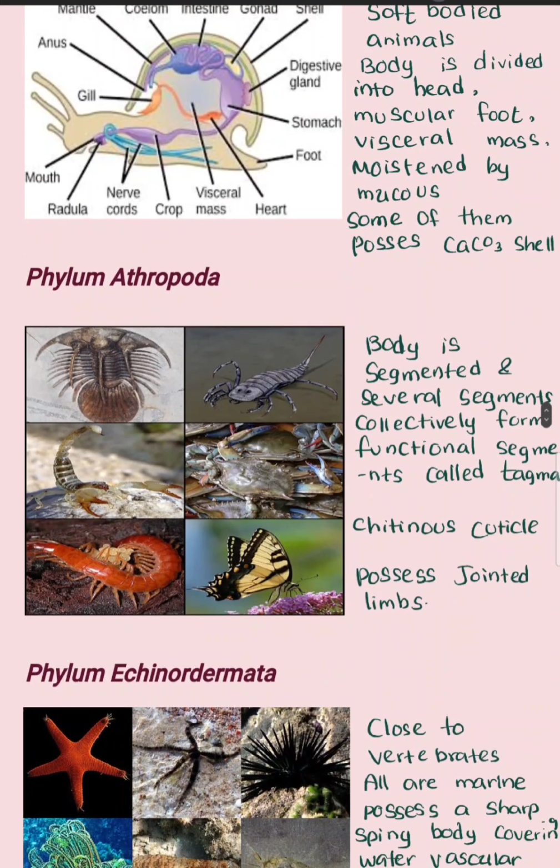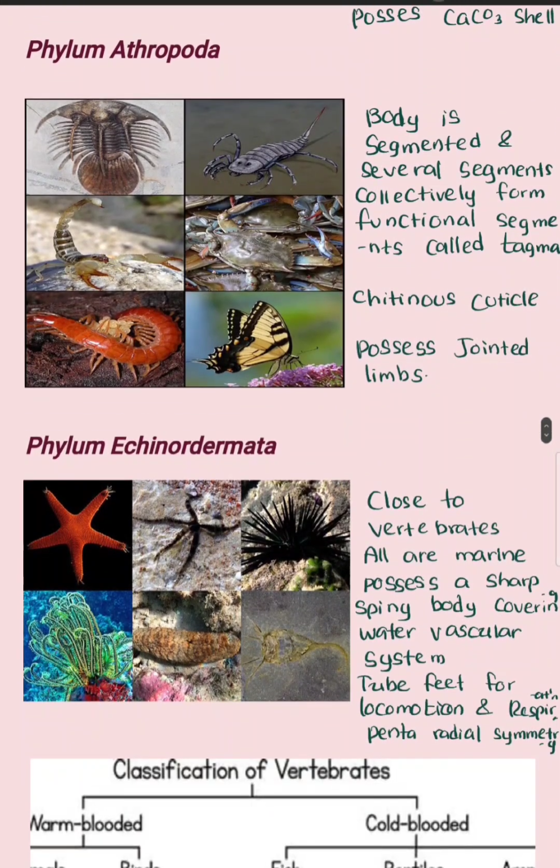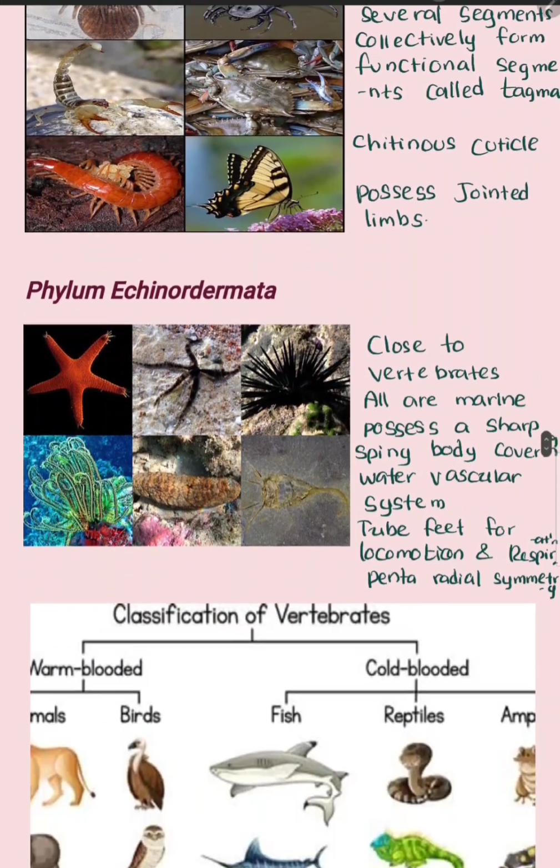Those are the examples for the phylum Mollusca. The arthropods have a segmented body or segmented jointed limbs, and their segmented body collectively forms functional segments called tagma, and they have a chitinous cuticle. Examples for the arthropods are butterfly, cockroach, millipede, centipede, prawn.